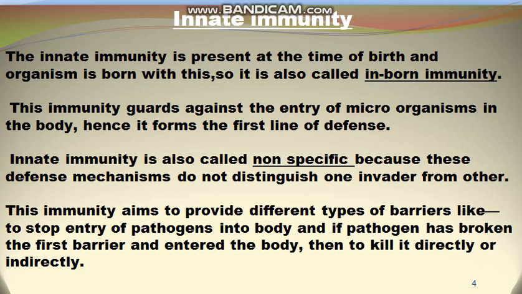Pathogen means disease causing organism, whether it is bacteria or virus or fungi or any other organism which causes diseases. This innate immunity provides different types of barriers for the disease causing organisms, and it stops the entry of the pathogens in the body. Suppose a pathogen enters the body and breaks the first barrier, then innate immunity has a second barrier: it kills the pathogen directly or indirectly.